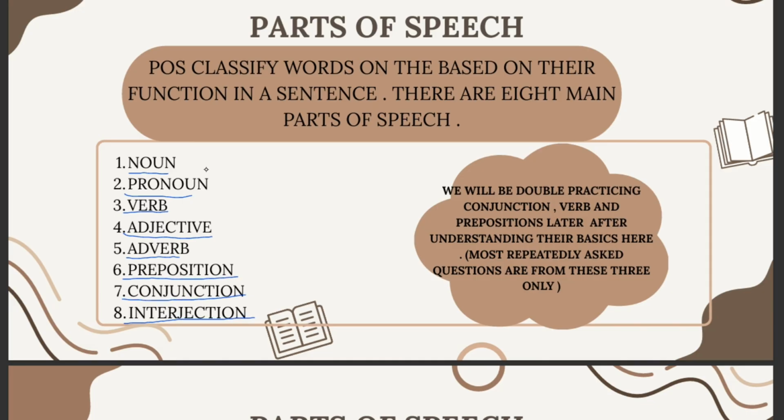Now you may notice that pronoun, verb, preposition, and conjunction, these four topics are mostly asked in the CDS examination or the NDA examination. They are repeatedly asked because they're really important when it comes to sentence completion, error detection, and questions like that. So I'll be giving you a very brief introduction of all of these, and via practice, we can master all these eight parts of speech. Okay, let's move ahead.